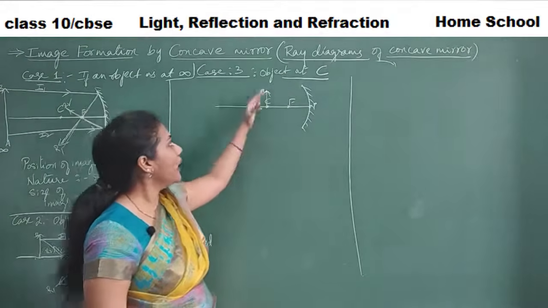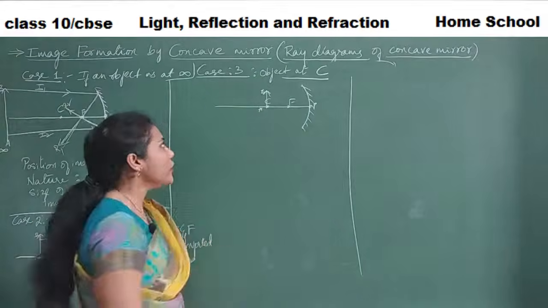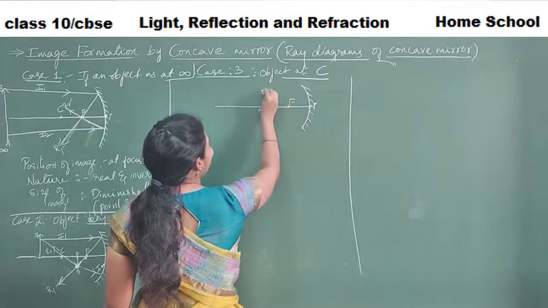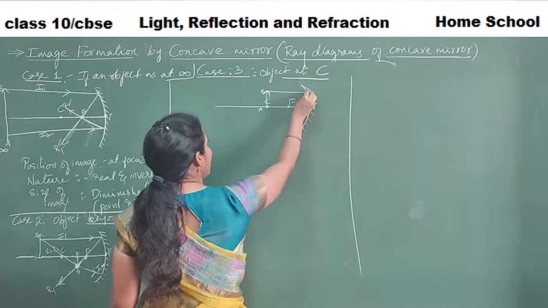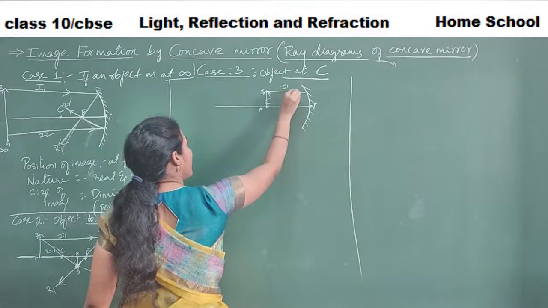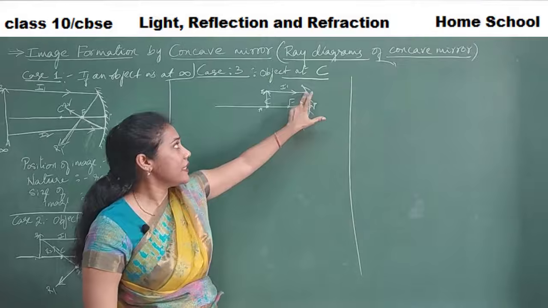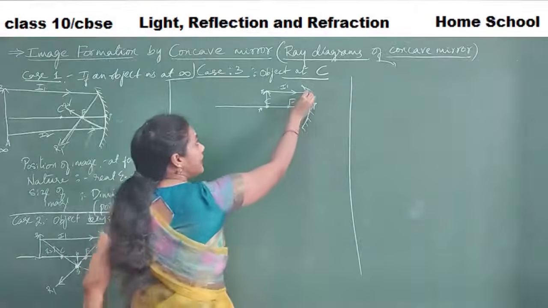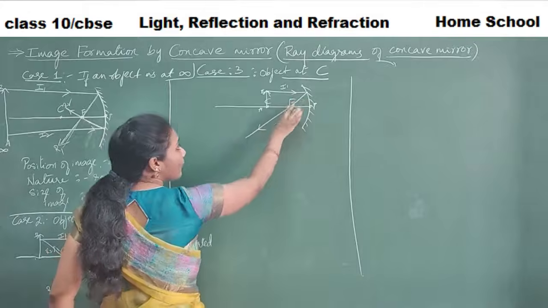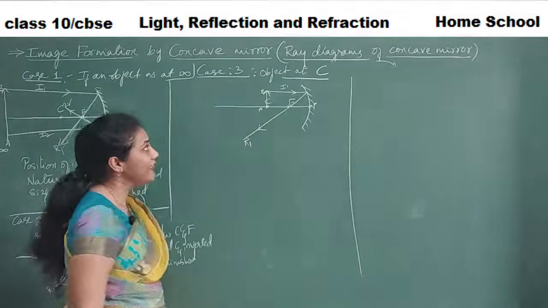Now draw any two rays and check where the reflected rays are meeting. The first incident ray I will draw is the incident ray that is parallel to the principal axis. This is my first incident ray. Show the arrow mark, guys, otherwise marks will get cut. The incident ray is moving in this direction and hitting at this point. Then the reflected ray will definitely go through the focus. So this is my first reflected ray.